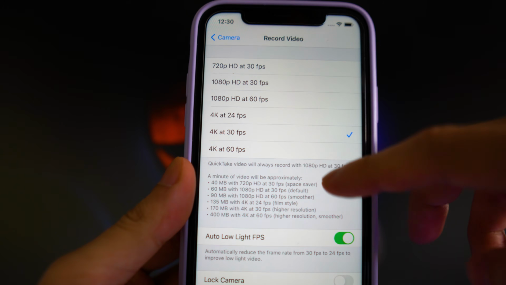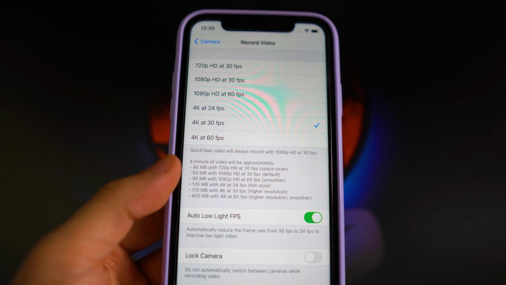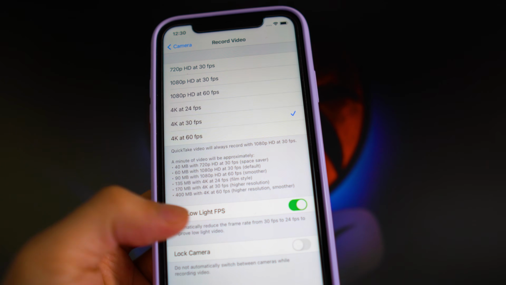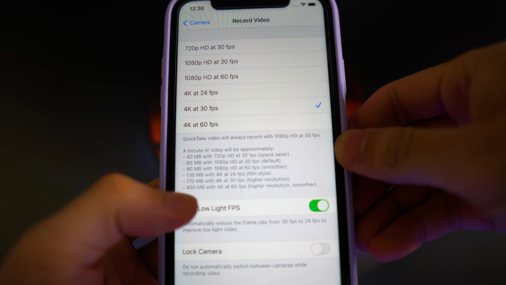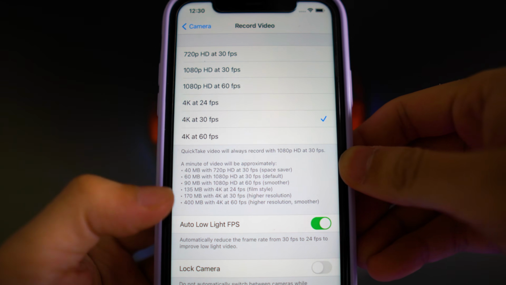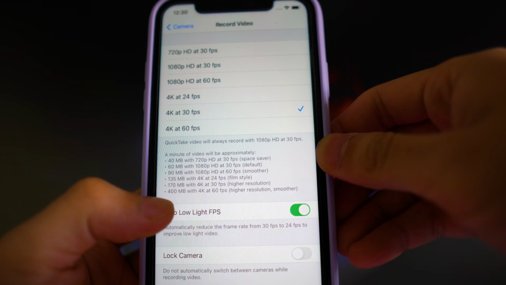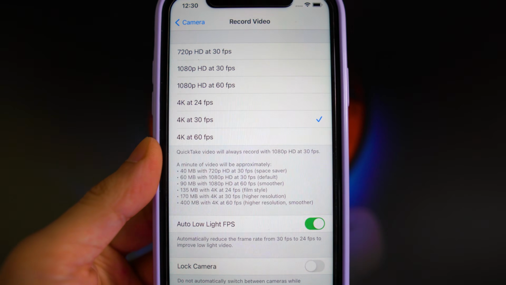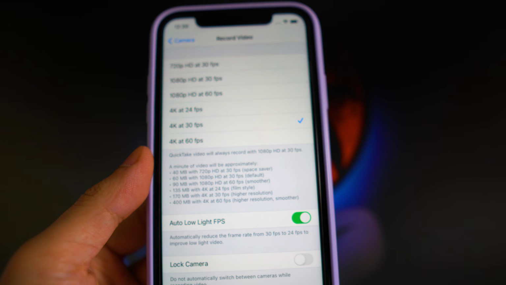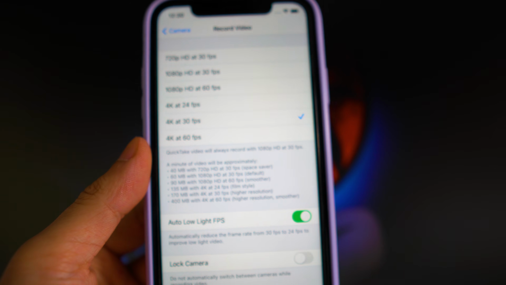So, and you guys can even see right here, it gives you, for a minute of video, how big the file size is. And you guys can see right here, if you're shooting at the max, which is 4K at 60 FPS, a minute of video will be 400 megabytes. So that is quite a bit compared to shooting at 1080p at 60 frames, which is 90 megabytes.